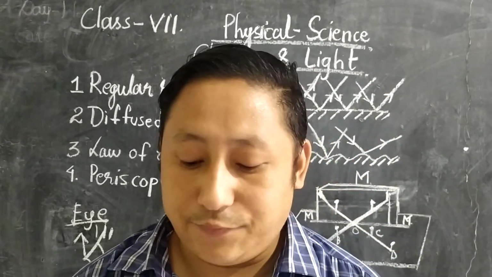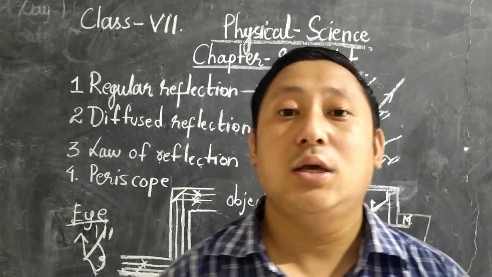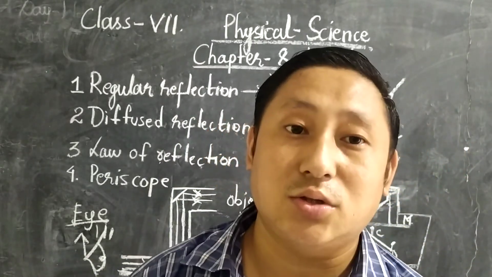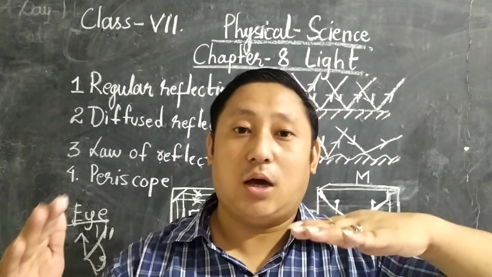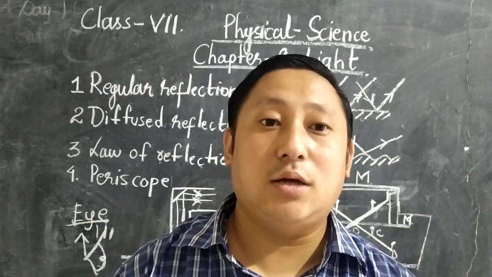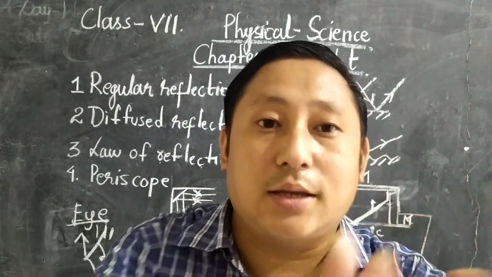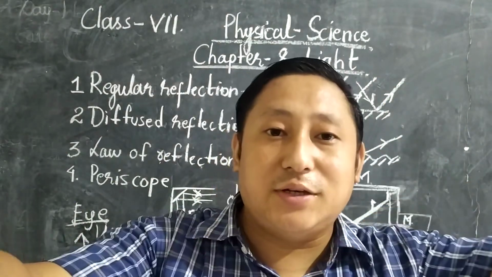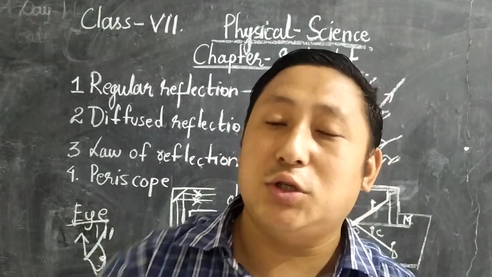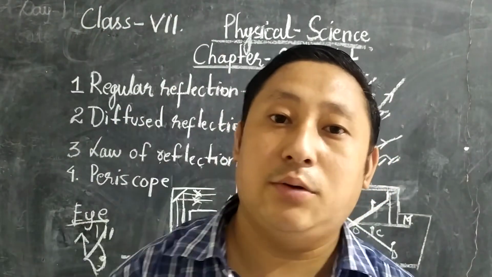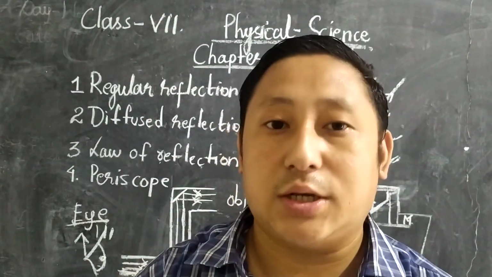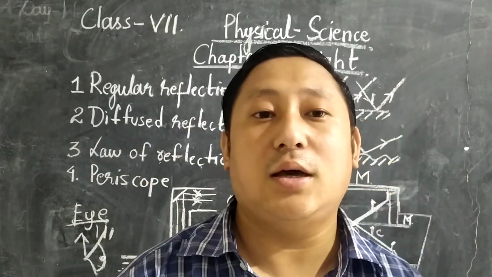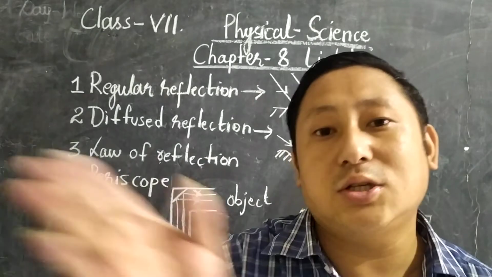Did you get it? In the first chapter, in the beginning of the chapter, I told you that light always travels in a straight line. Yes or no? The light doesn't go up and down like this. It will go in different directions, but even when it goes in different directions, it will be straight. It will not be up and down. So this experiment shows that light always travels in a straight line.